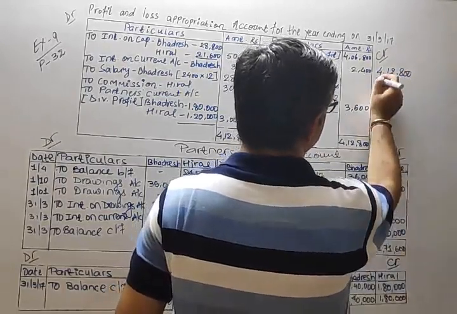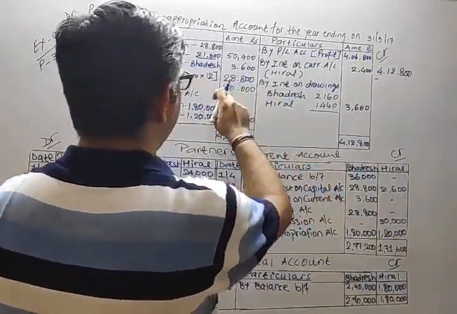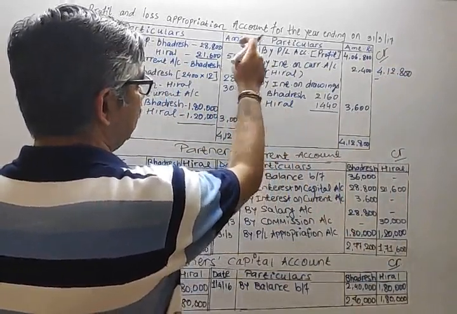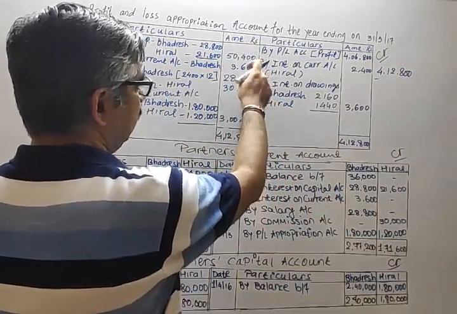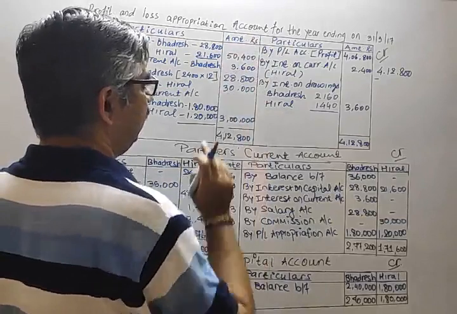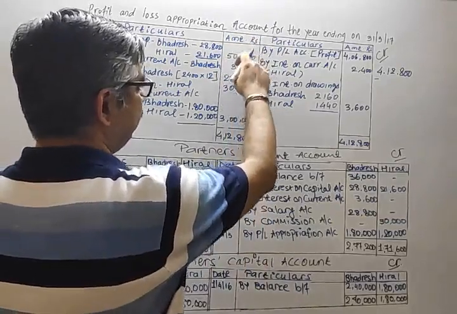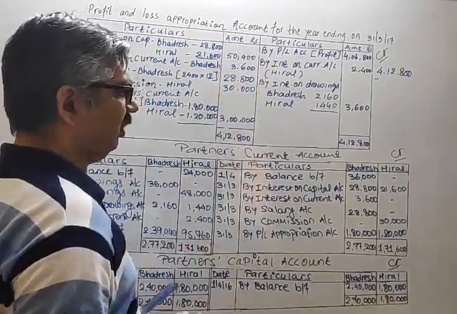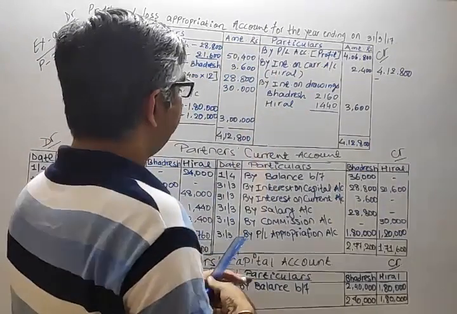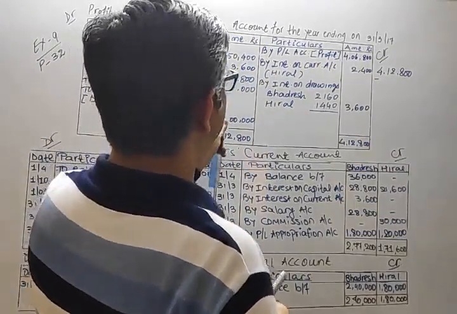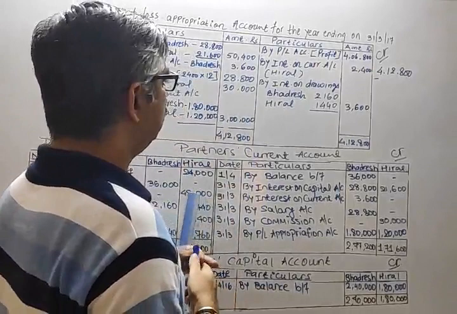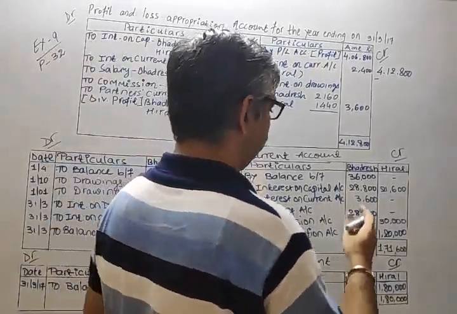4,12,800. If you deduct 50,400, then 3,600 and 28,800. So this is 54,000. This is 28,800. 54,000 plus 28,800 comes to 82,800.